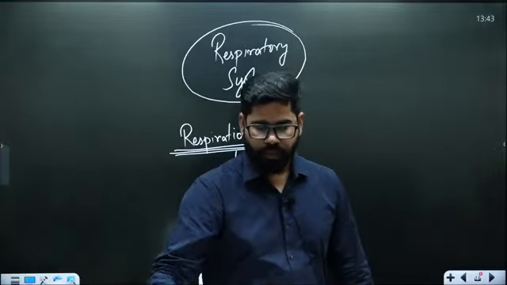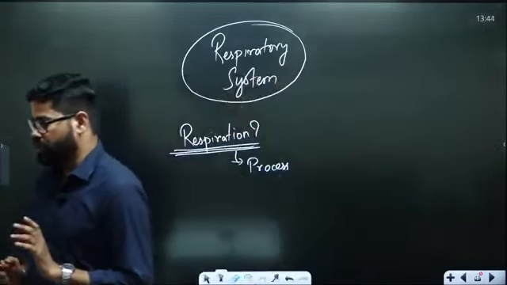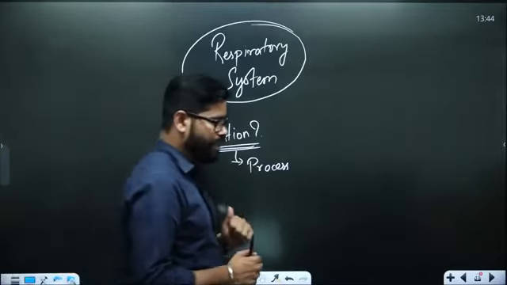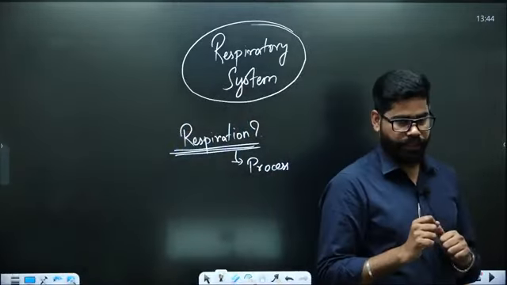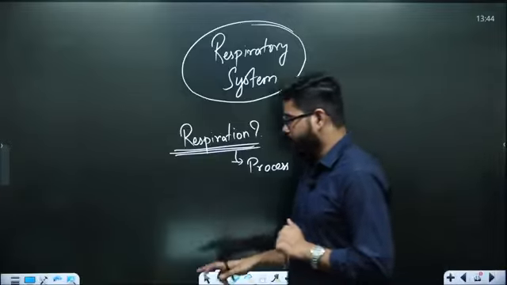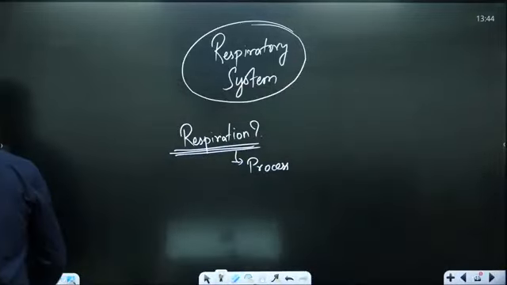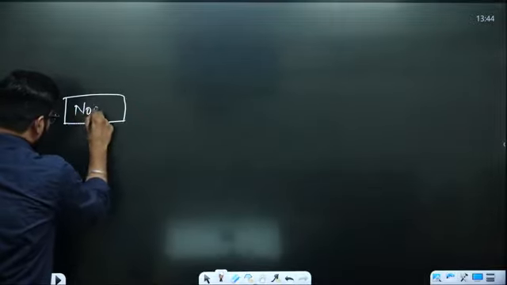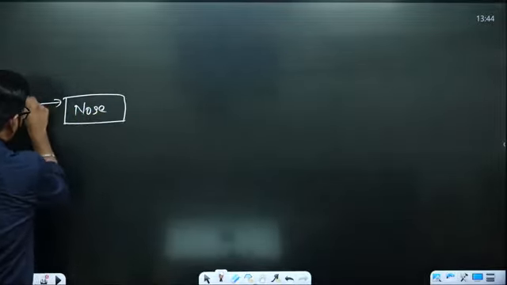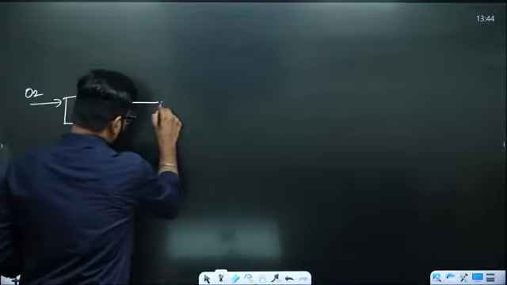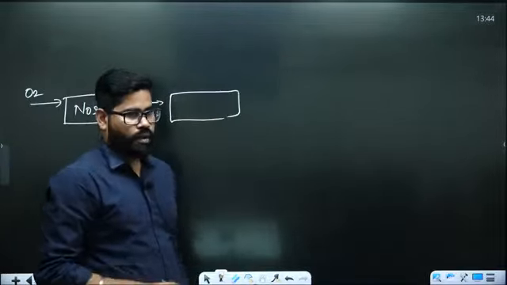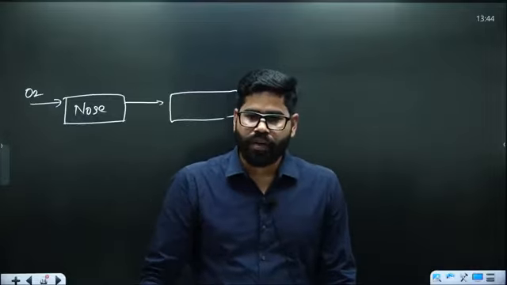What is the process of respiration? Remember this one part, respiration is not breathing in or breathing out. It is one part of it. Now see how it goes on in our body. When we are talking about respiration, if you look at the entire process, it starts from the nose. We are taking oxygen. This oxygen is going through one structure which is called which part of the body?